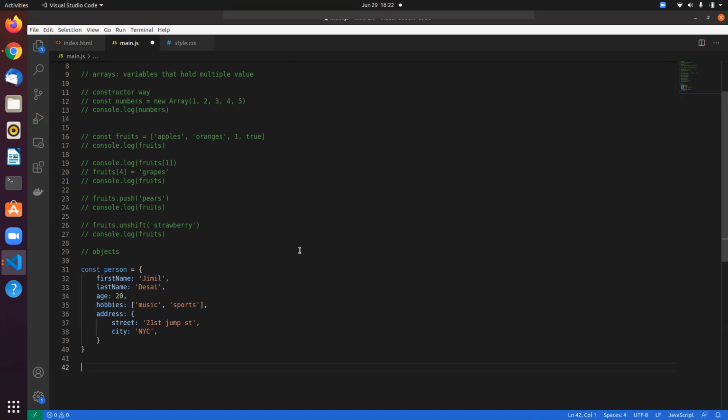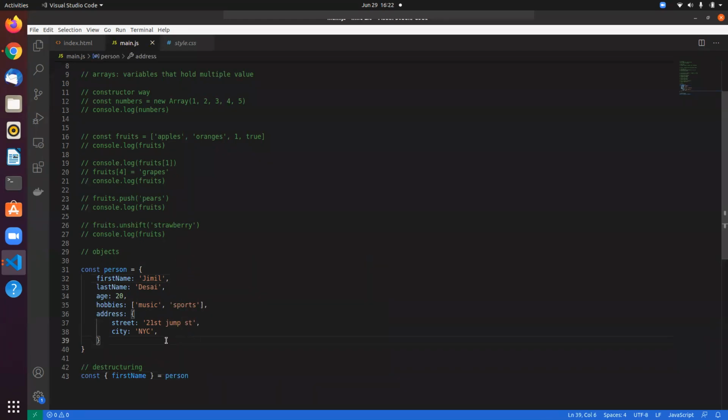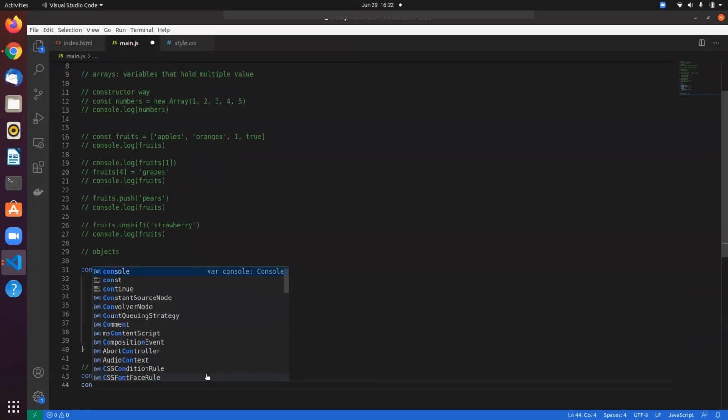And I just want to talk about something called destructuring, because this is something you are going to see a lot. Now, what if I want to have these fields as actual variables, right? Think of this like pulling data out of the object. So I can easily do something like this. I can use these braces and put this equal to person. What this is going to do is pull this data out of the person and assign it to first name. So if I just log this,